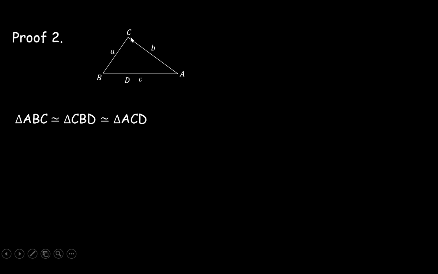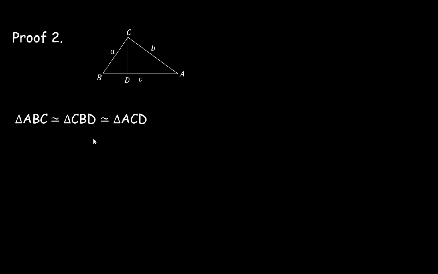But let's quickly show you why, for example, the bigger triangle ABC is similar to triangle CBD, the one on the left. Well, both are right triangles. The smaller triangle is a right triangle because we have a height here, so you have a 90-degree angle here, and the original triangle has a 90-degree angle here. And then they both share the angle at vertex B, and therefore they have two pairs of angles that are equal to each other, and therefore the two triangles are similar to each other. Similarly, you can show the third triangle ACD is similar to the original triangle as well. So all three are similar to each other.